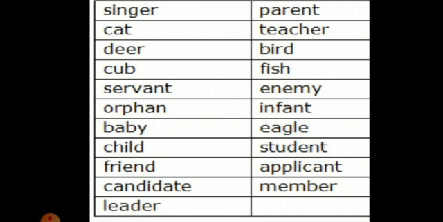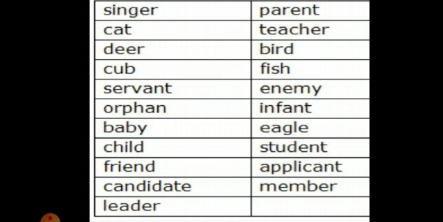Leader, leader can be male or female both. Parent, parent means your father or mother. So when we say the word parent, it can be either your father or mother. So it is a common word used for both. Teacher, I told you already, teacher, it means it can be a male teacher or a female teacher. So children, you have to understand these things.